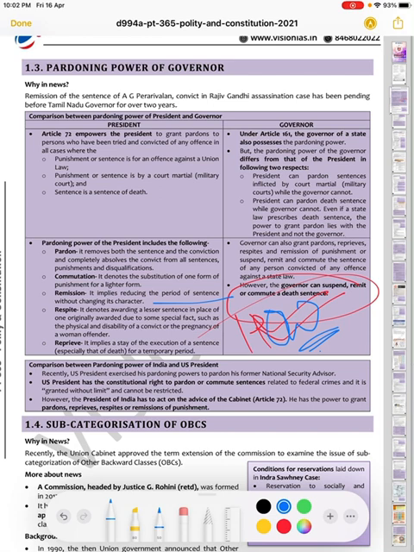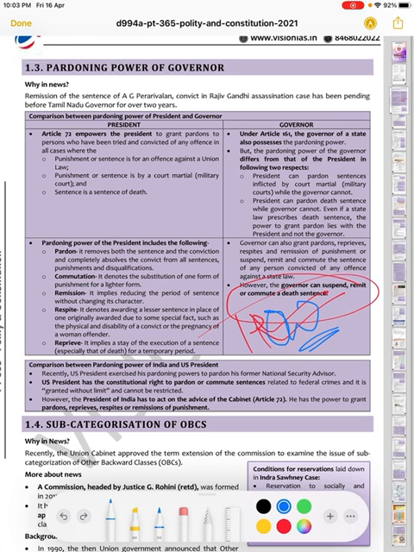Also respite, it denotes awarding a lesser sentence in place of the originally awarded due to some special facts such as physical disability of the convict or pregnancy of a woman offender. Reprieve, it basically implies a stay of execution of a sentence, especially that of a death sentence, for a temporary period. So I'm again reading all such. That pardoning power, what does it mean?